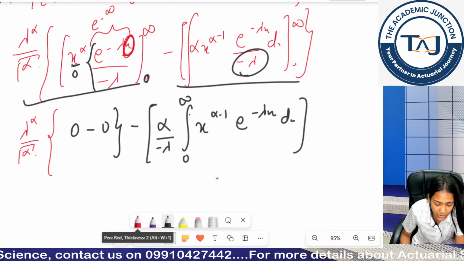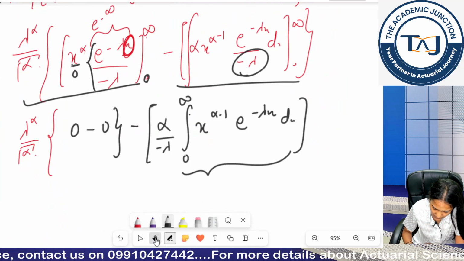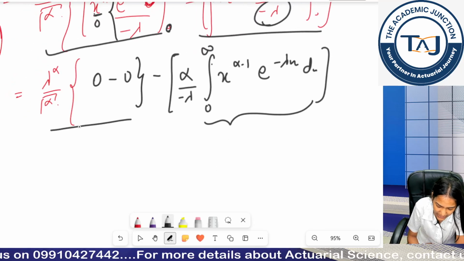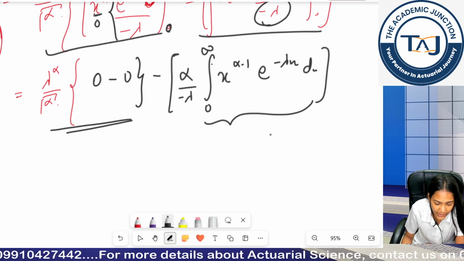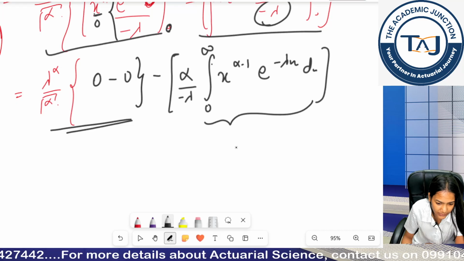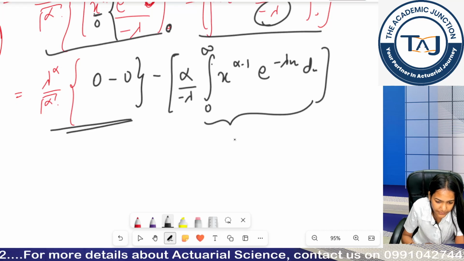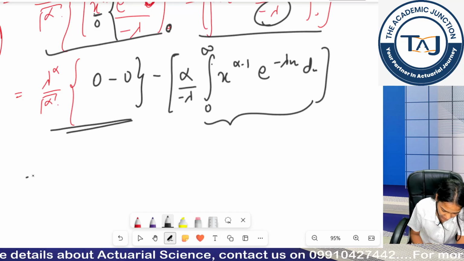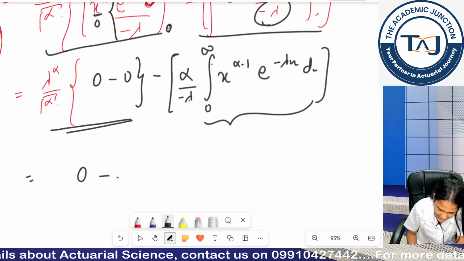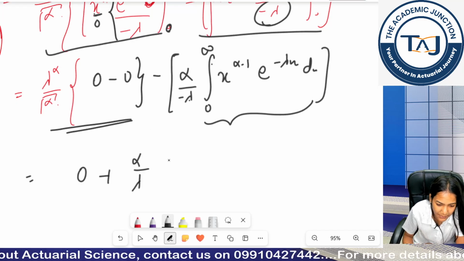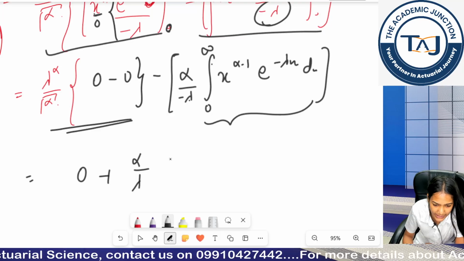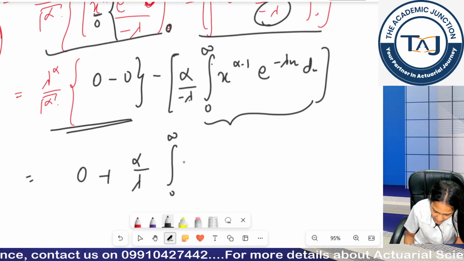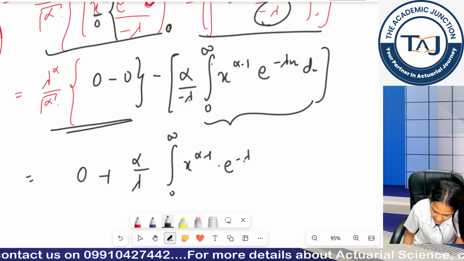Now if you see, this is similar to what we get just here. So it will also converge to 1. Here we got 0, minus minus gives plus, so alpha by lambda it becomes, right? Is it clear till now? And we have the integral from 0 to infinity of x to the power alpha minus 1 e to the power minus lambda x.